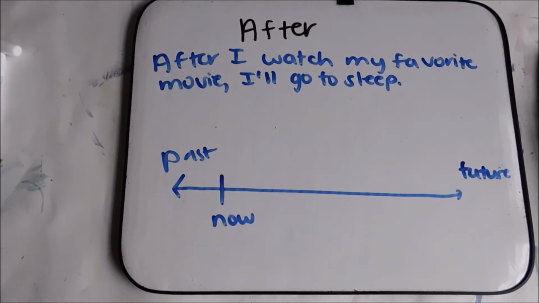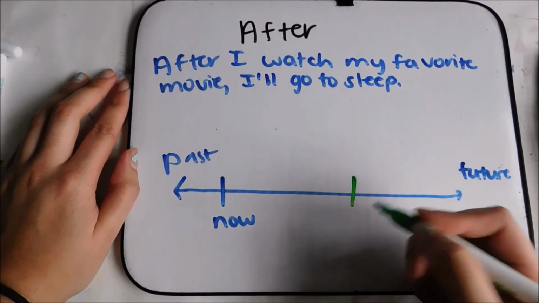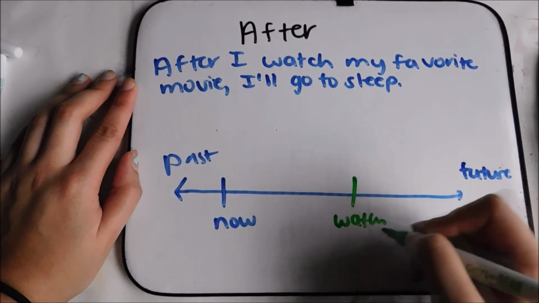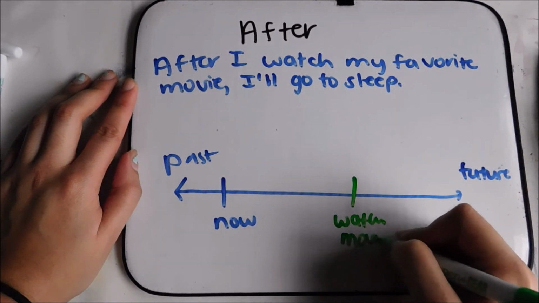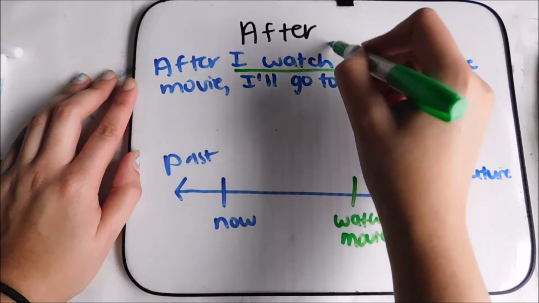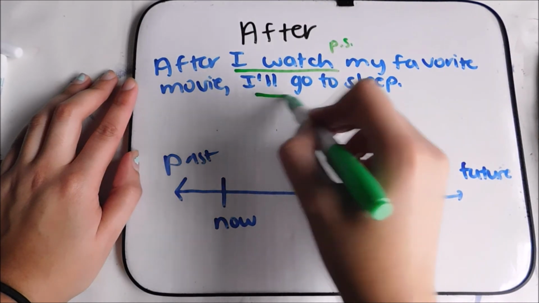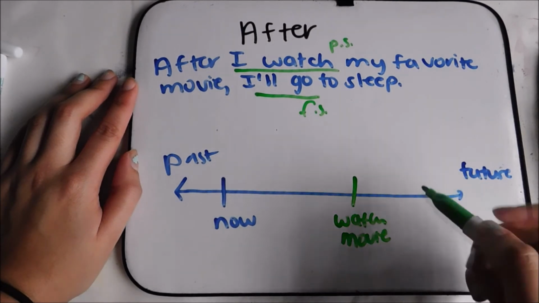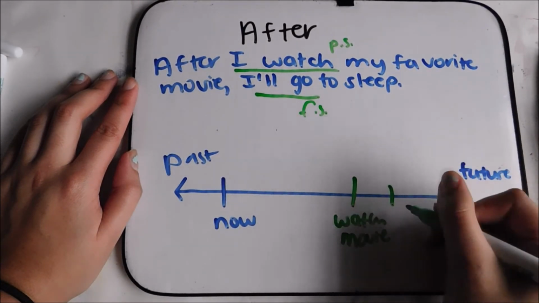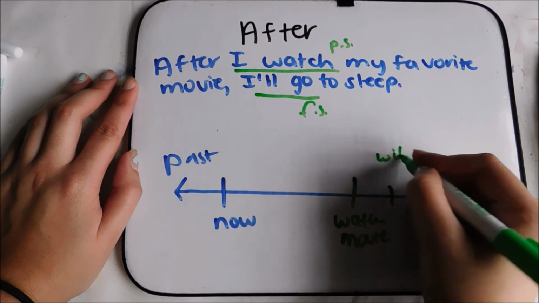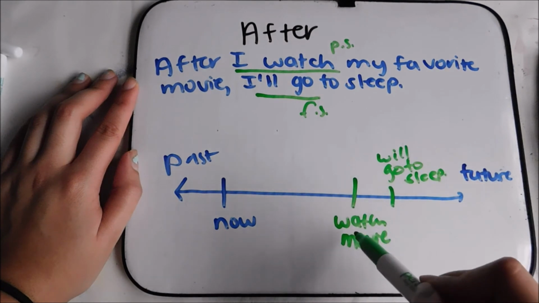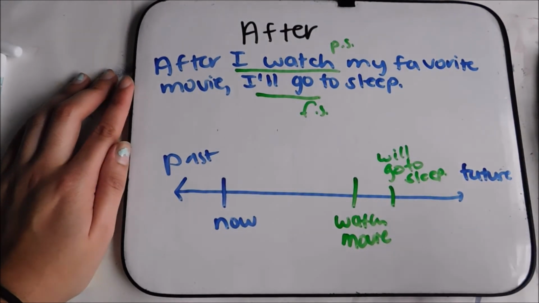And the easiest one is after. After I watch my favorite movie, I'll go to sleep. There's two things I'm going to do. One of them is watching a movie. So watch movie. That one is in present simple. And then I'll go to sleep is in future simple. After I watch the movie, I'll go to sleep. So on this side of watch a movie, we're going to put will go to sleep. This happens first and that happens second. They both happen in the future.